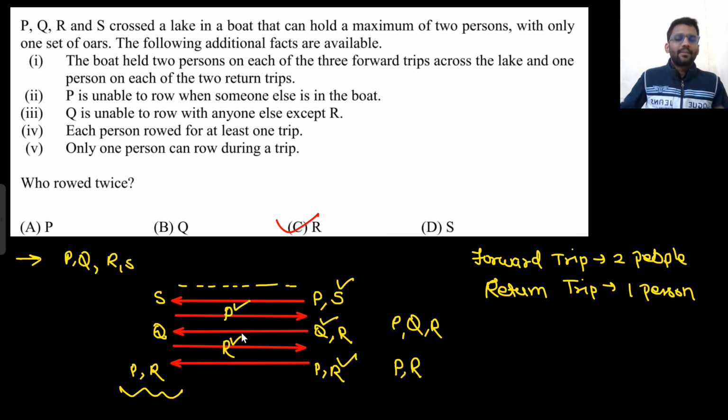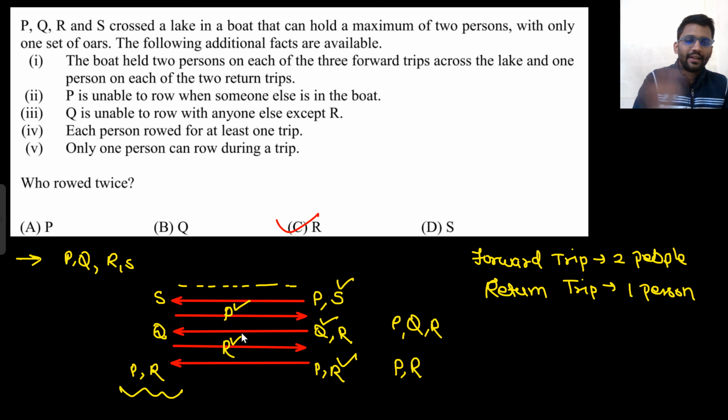So were you able to understand the problem? P, Q, R, S, 4 guys were there. They had to cross the lake. So forward trip, backward trip, forward trip, backward trip, forward trip. So at least once everyone has to row. P cannot row when someone else is in the boat. Q is unable to row with anyone except R. So Q and R will be one of our pairs, so we put them aside.